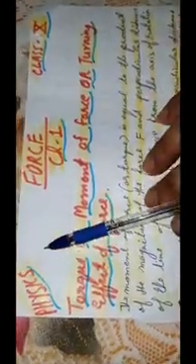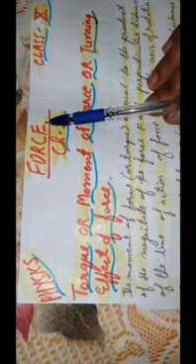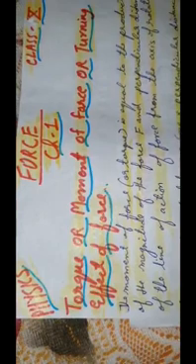Again we will study physics, but the new chapter, that is force, chapter 1. Now children, in earlier classes you have studied about the force, that a rigid body when acted upon by a force can have two kinds of motion, that is linear motion or rotational motion. Another name of linear motion is translational motion.